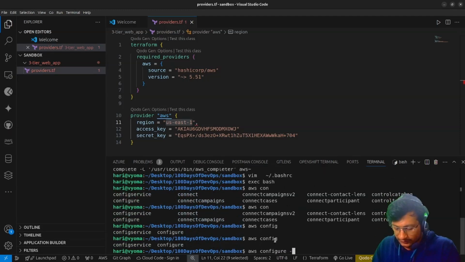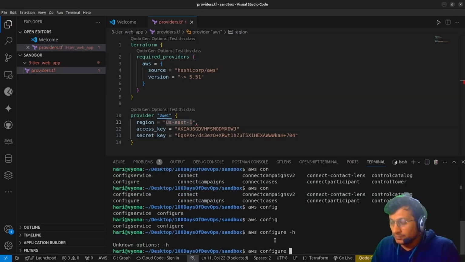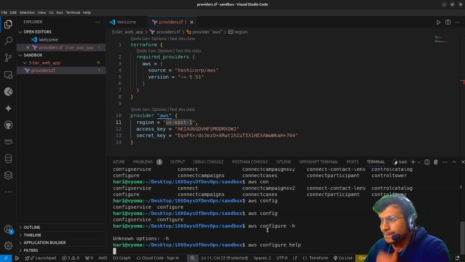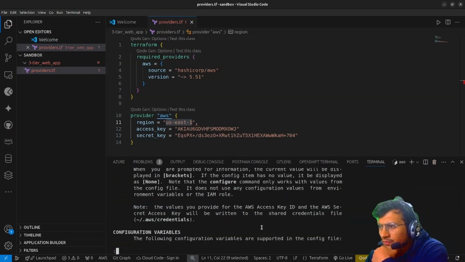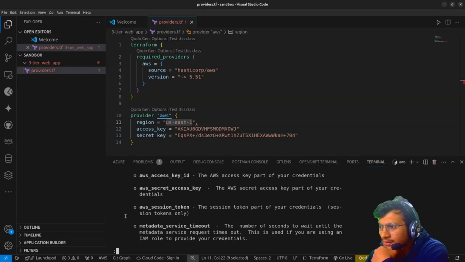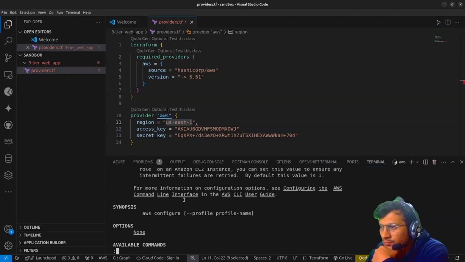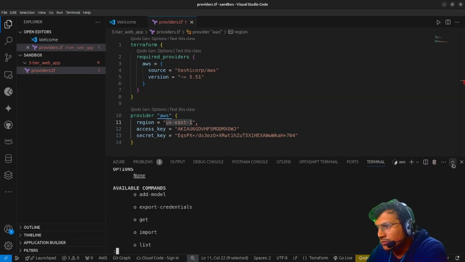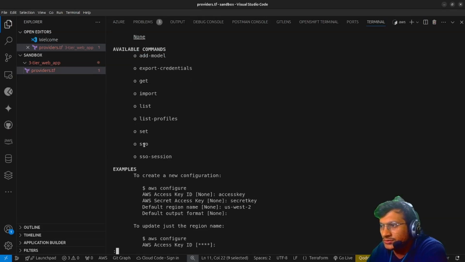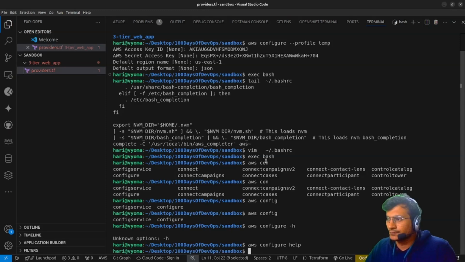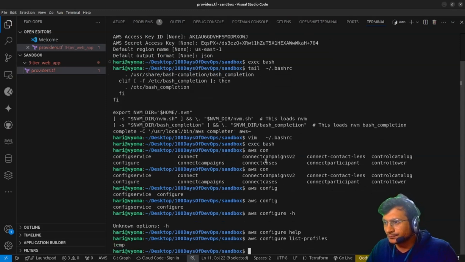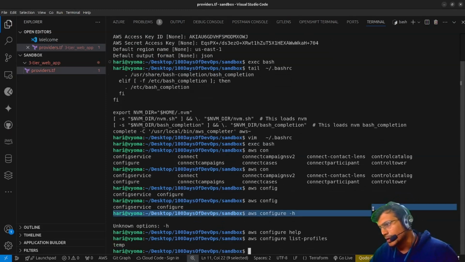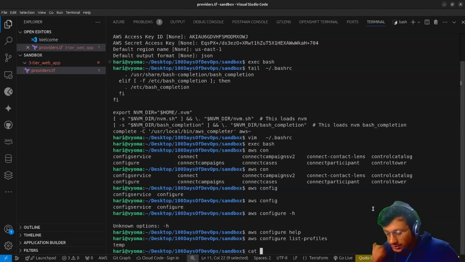Configure hyphen h. Oh yeah, help. So here in AWS configure you can list profiles. There is access key ID, secret key ID, session token. Suppose you are using SSO, then there is SSO module, yeah, here this SSO is also available. List profiles, this is the part I want to check. AWS configure list profiles. So right now temp profile is already available. I'm not using it in this.